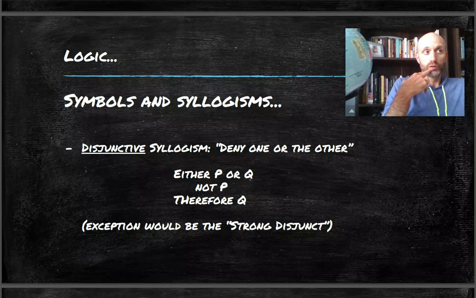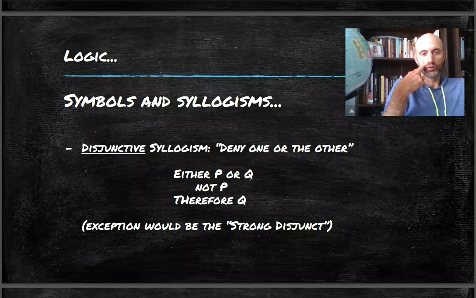Now, in order to not break any formal rules, you can't affirm something here. You have to deny. You always have to deny either the first half of the disjunct or the second. You have to deny either P or Q. So you can deny Q. You can say either P or Q, not Q, therefore P. Or you can deny it the other way: either P or Q, not P, therefore Q. So it's either one or the other.